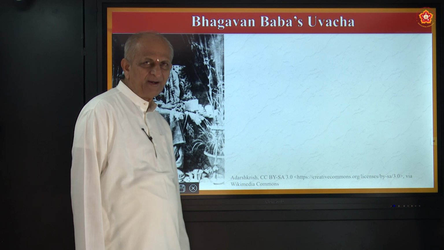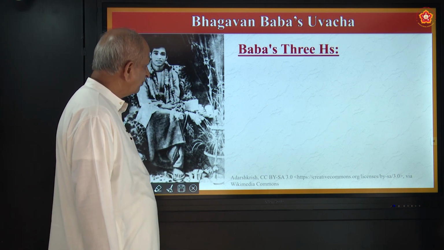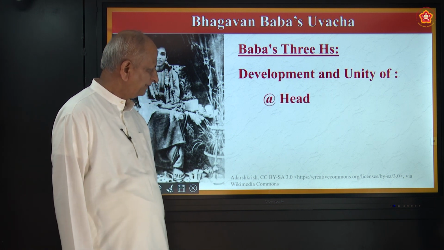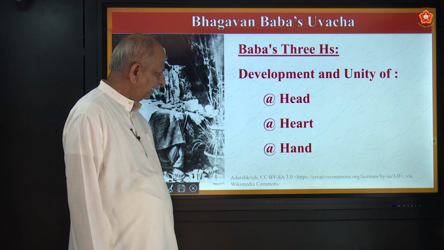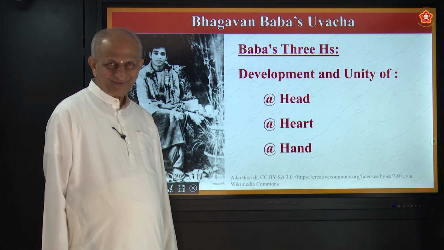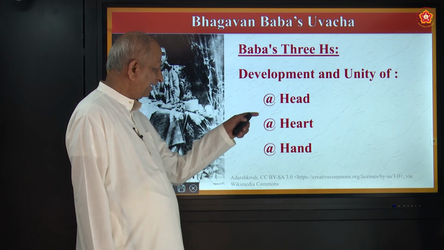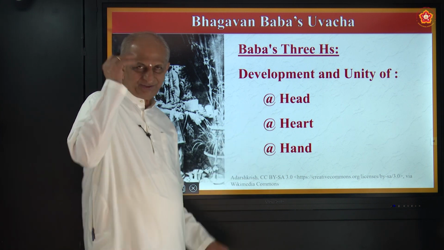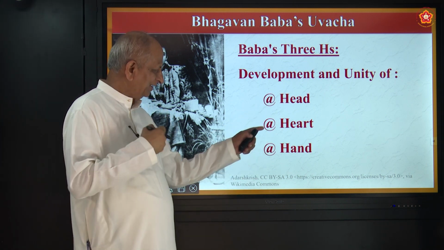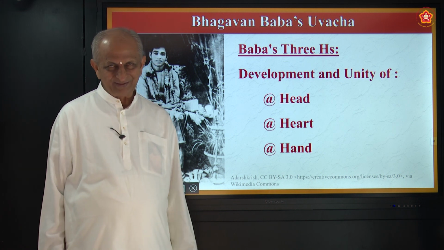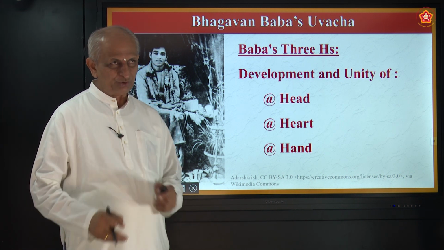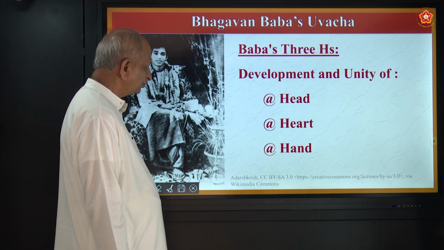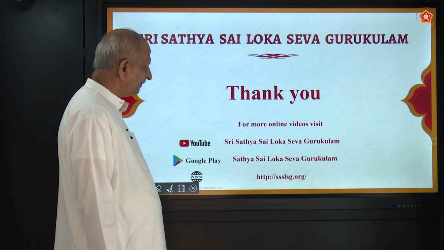Now let us see what Baba says. Sathya Sai Baba Uvacha. 3H: development and unity of head, heart, hand. There must be unity between the head, heart and hand. Hand is for service. Head is for thinking. Heart is for feeling. Correct? So when there is mutual understanding between these three, all services will have good fruits. That is what Baba says.